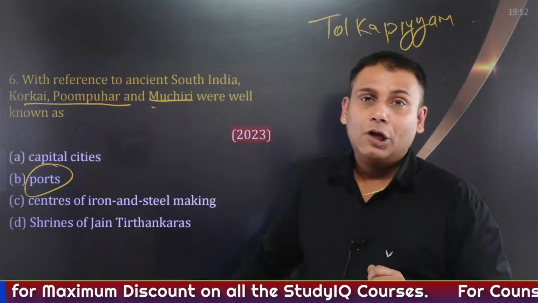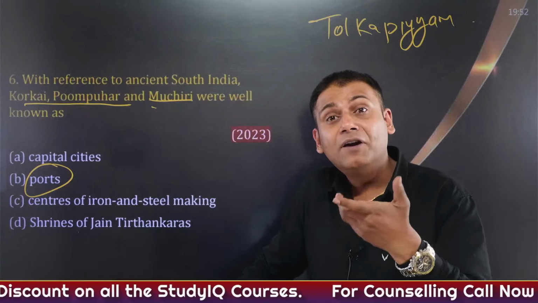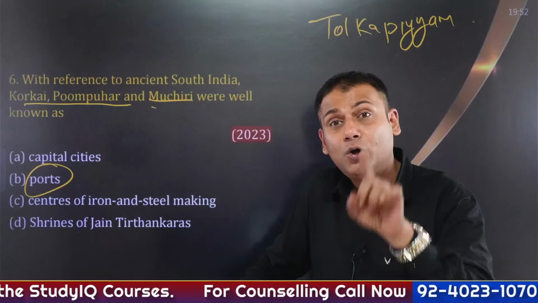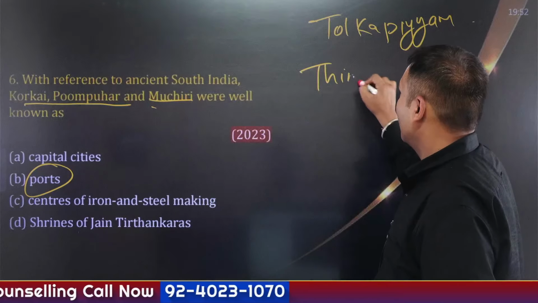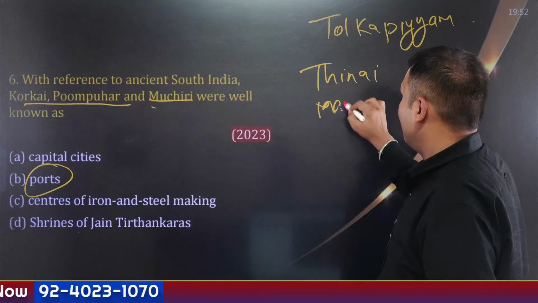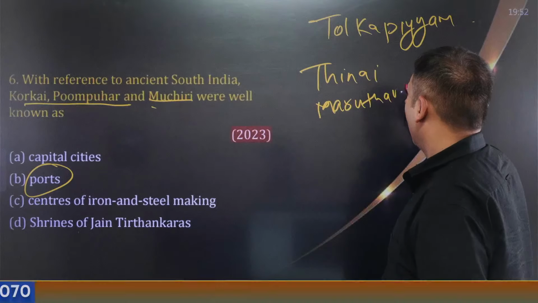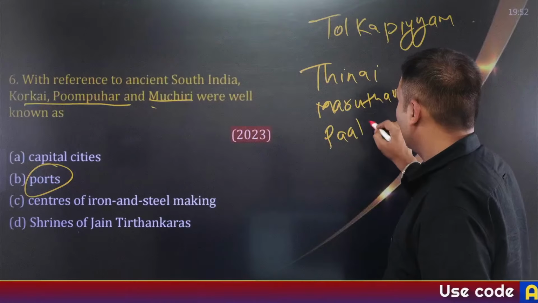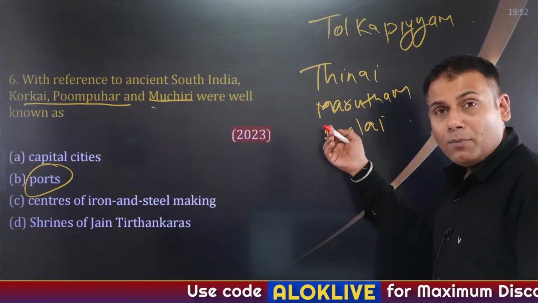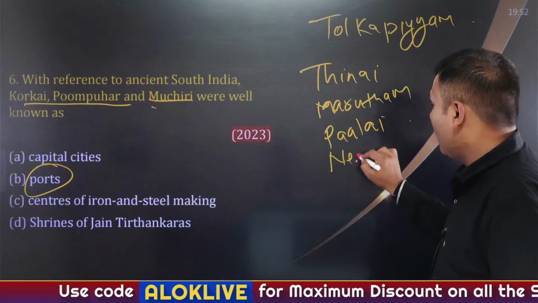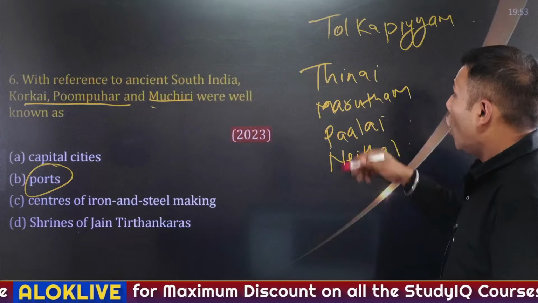Apart from this, you also need to understand different terminology specifically related to literature. Like what is Thinai, Marutham, Palai? What is Niyathal? All these are themes.